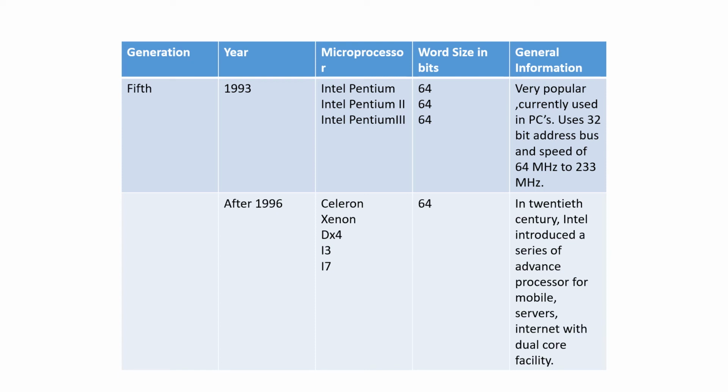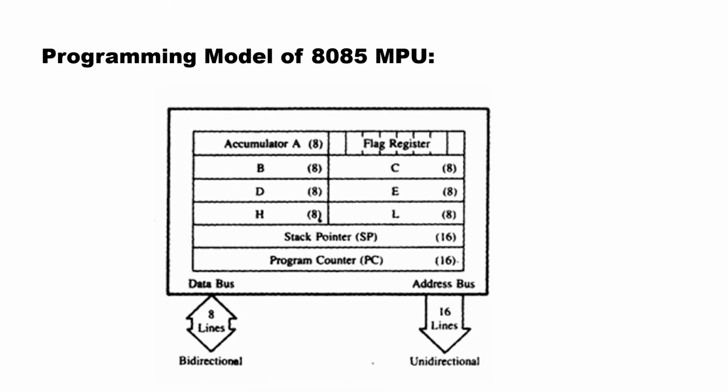So you can see, the evolution of the microprocessor I have explained in both forms: in a theoretical way as well as in tabular form. In the tabular form, more examples have been added. Lastly, let us discuss today the programming model of the 8085 microprocessing unit. This is the programming model.